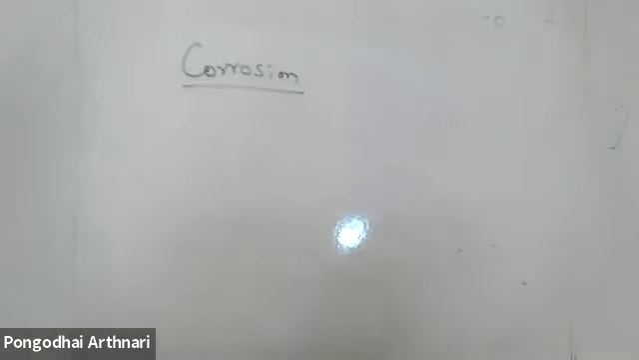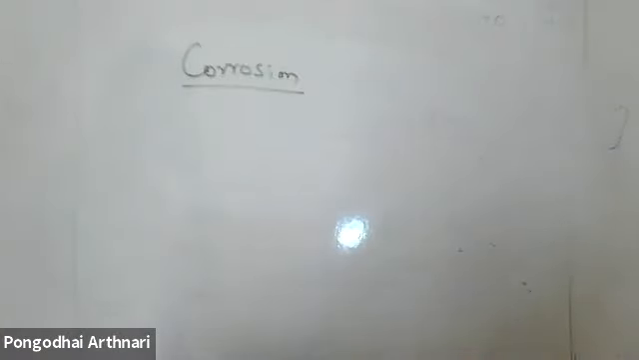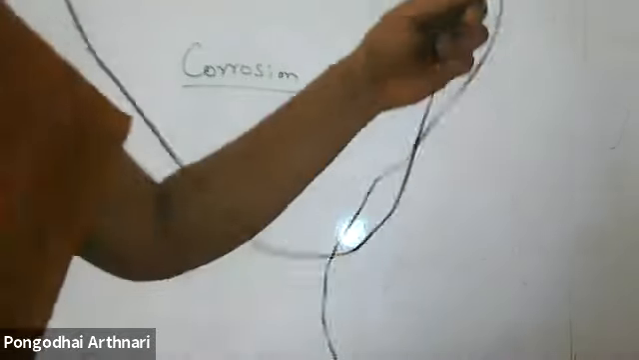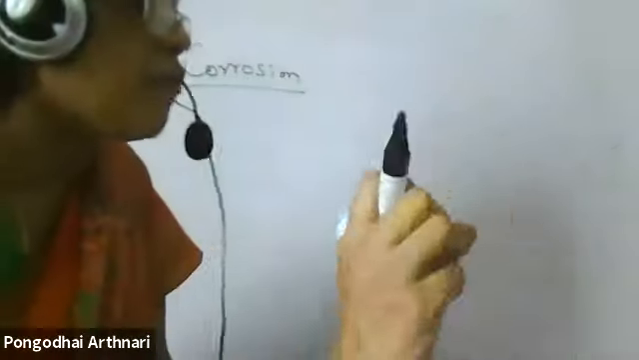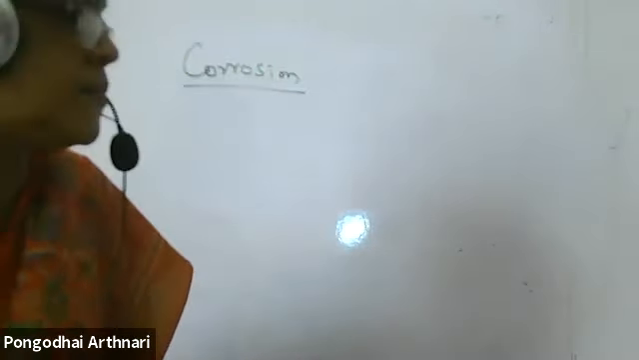Some substances react with oxygen in the atmosphere. Some will react with moisture in the atmosphere. Likewise, it reacts with substances in the atmosphere and gets converted into some other salt, and that salt gets deposited on the metal. Therefore, when some other substance gets deposited on the metal, the shining of the metal is reduced. That is called corrosion.